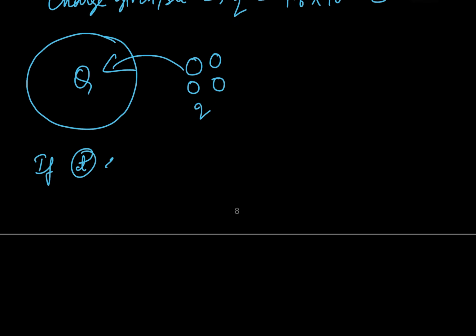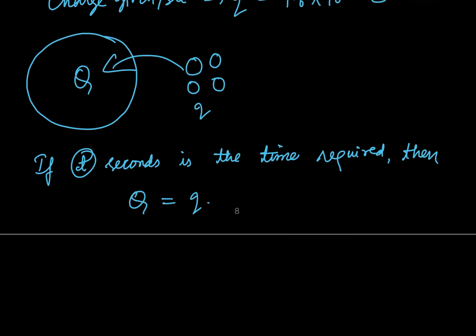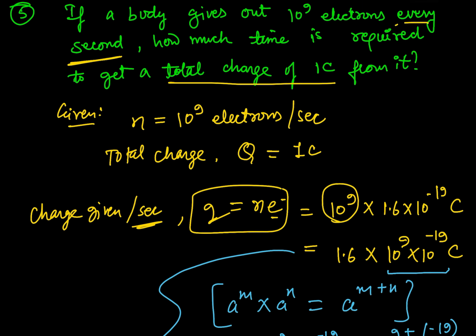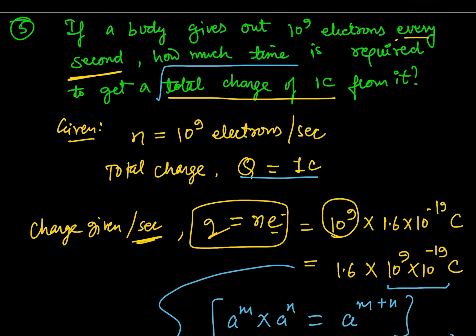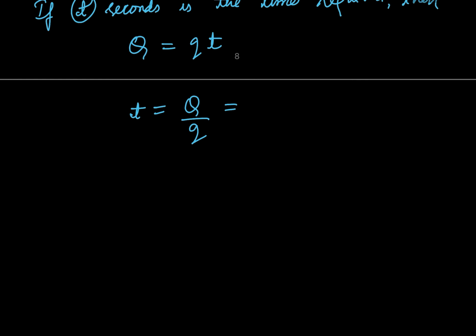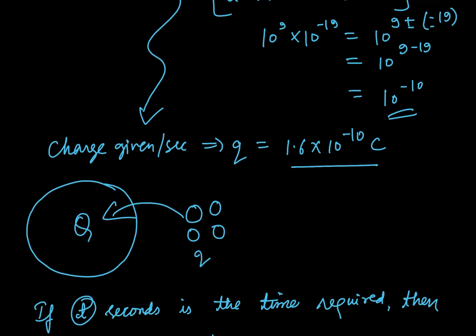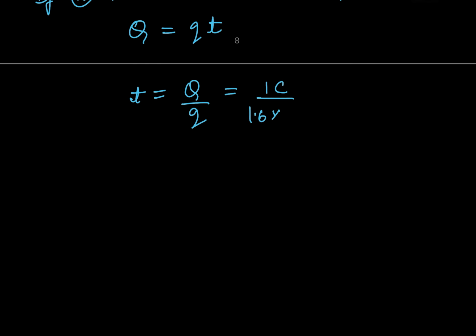If t seconds is the time required, then capital charge Q is equal to the small charge multiplied by time t. Therefore, t is equal to capital Q divided by small q. The value of capital Q is 1 coulomb, as the total charge of 1 coulomb is given in the question, and the value of small q we have just calculated, 1.6 into 10 raised to the power minus 10 coulomb.